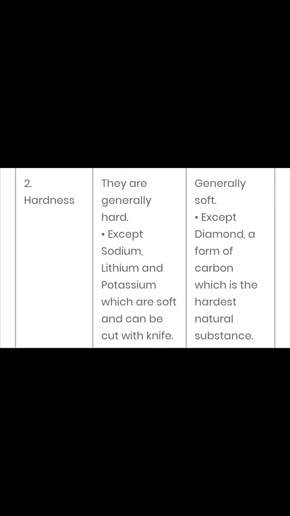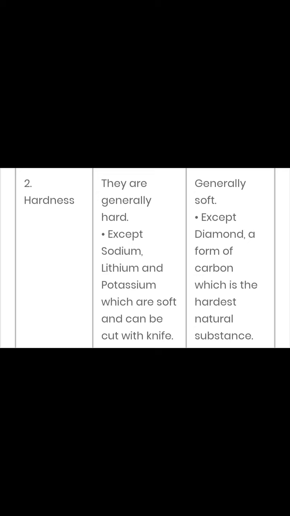Now, the second property we are going to talk about is hardness. See, children, metals are generally hard. The hardness varies from metal to metal. Here, if we talk about sodium, lithium, and potassium, these are the metals which are actually soft. These metals are so soft that they can be easily cut even with the help of a knife.